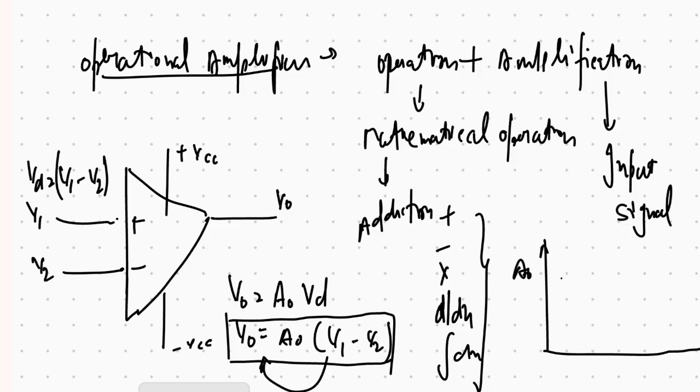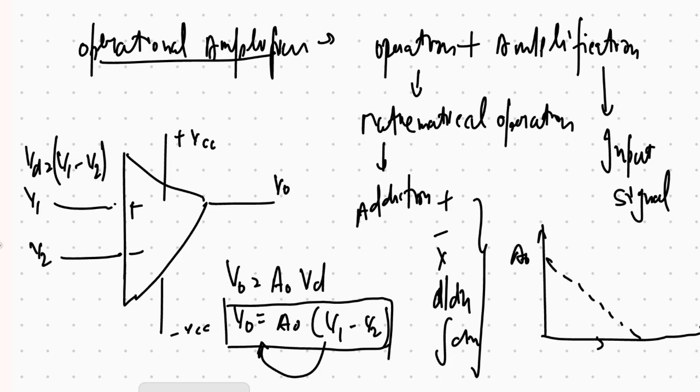And the graph of A naught with the frequency is like this. As the frequency of a signal increases, the gain decreases. The positive terminal is the non-inverting terminal. The negative is inverting. And why are these terminals named so? That will be made clear later.